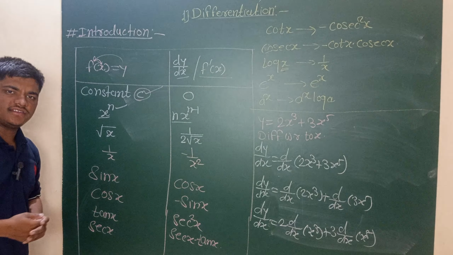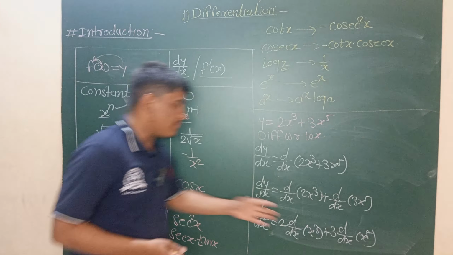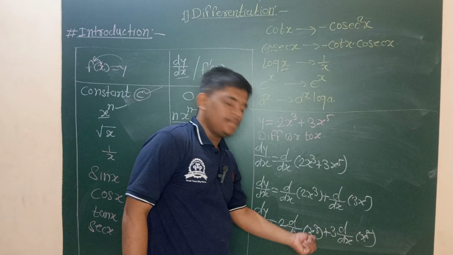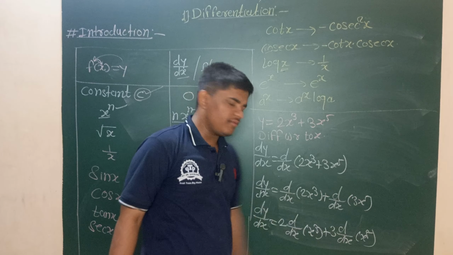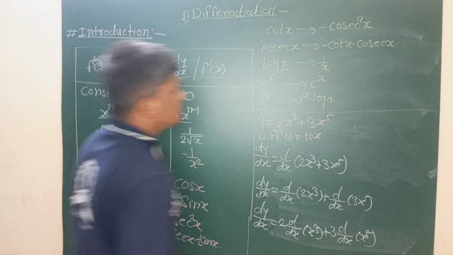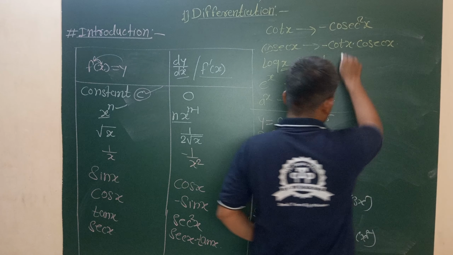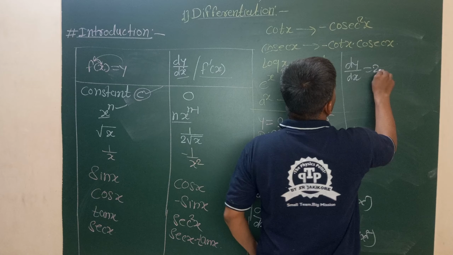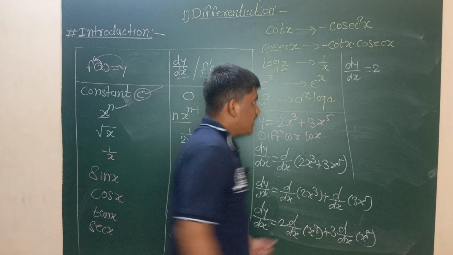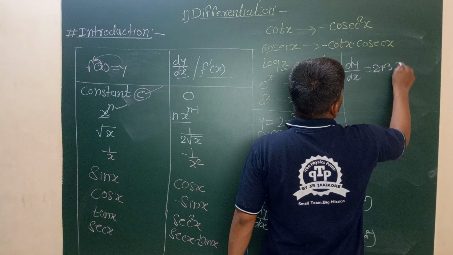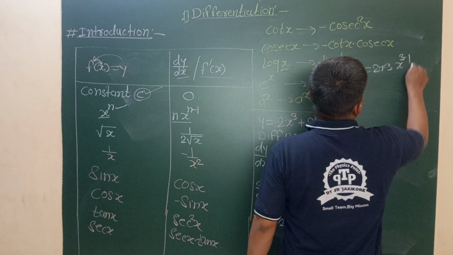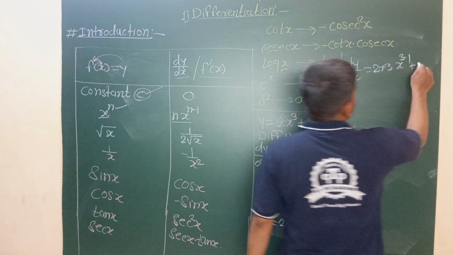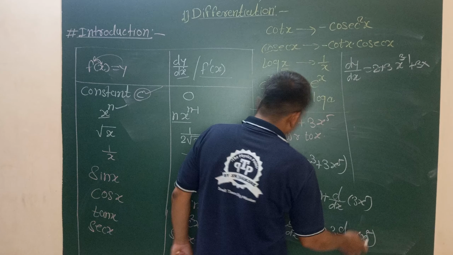We have some idea which formula applies here, because it is x raised to n, here x raised to 3, so the x raised to n formula will be applicable. Then dy by dx is equal to 2 into 3, where 3 is the n, x raised to 3 minus 1, plus the similar formula applied here: 3 into 5, since n is 5.